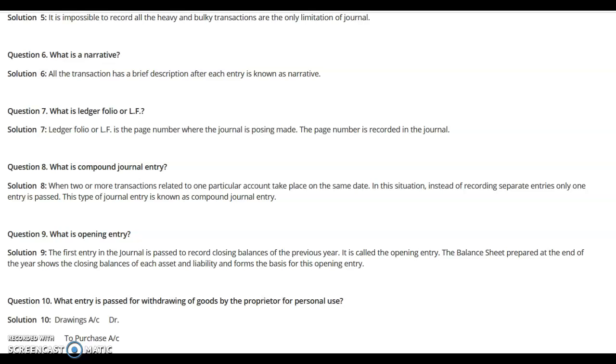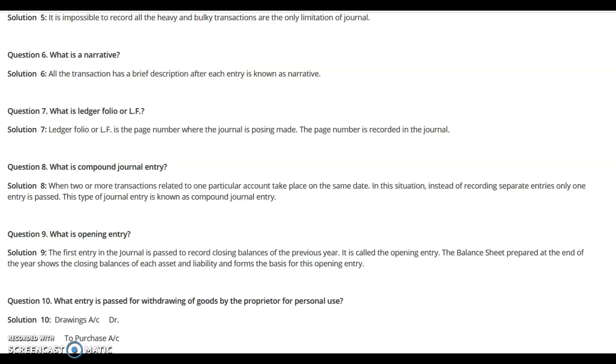What is ledger folio or LF? LF is the abbreviation used for ledger folio. Ledger folio is the page number where the entry is posted. The page number is recorded in the journal. After the journal, the transactions are posted into the ledger. So ledger folio means the page number where that journal entry is posted into the ledger.